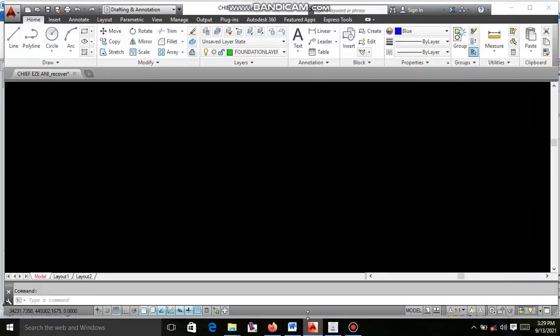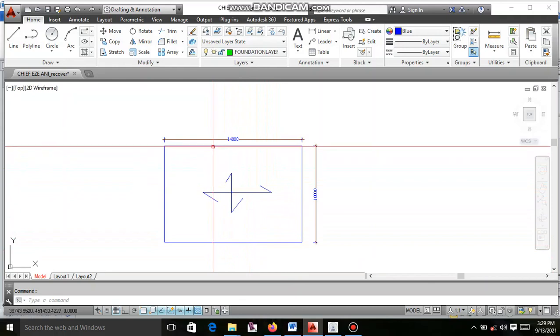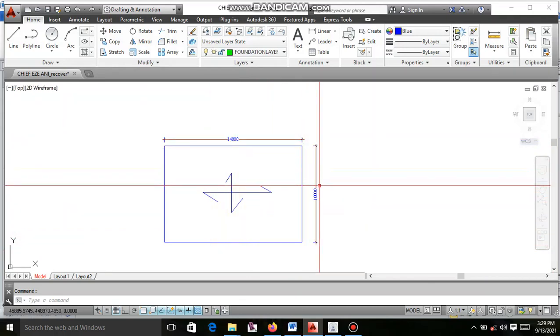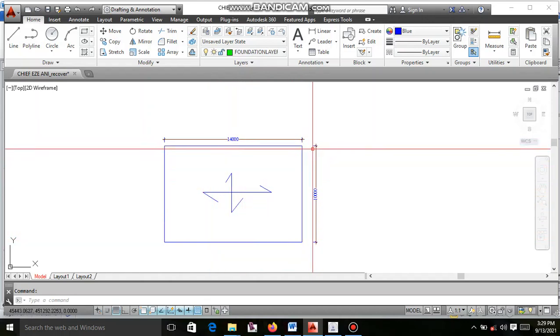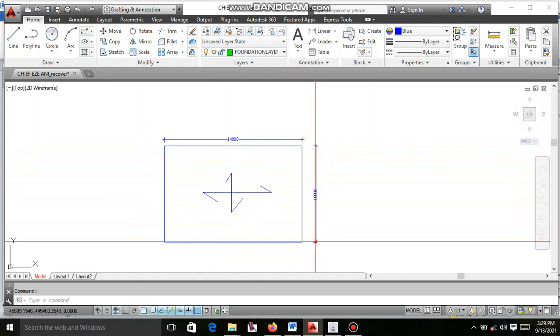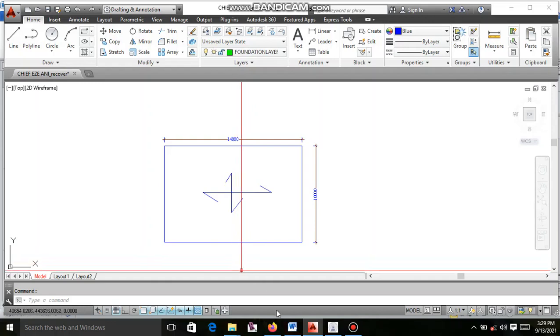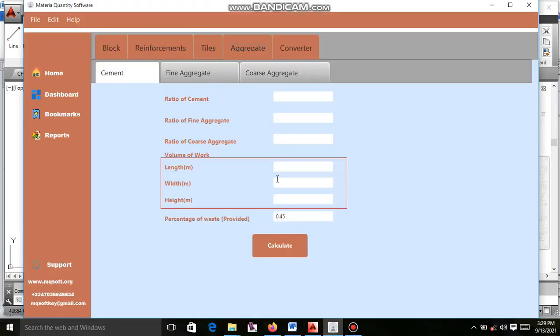Let's see the slab. Slab of 40 meters length, width of 10 meters, that is 10,000 millimeter. Here on the software, you have to put your ratio of fine aggregate, ratio of coarse aggregate.